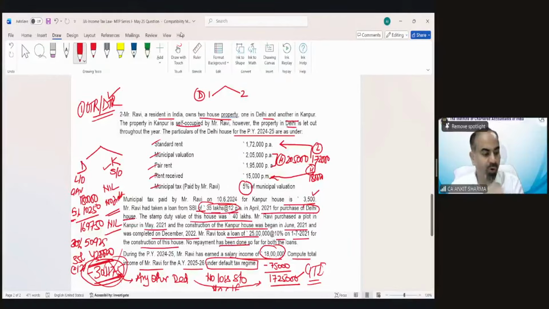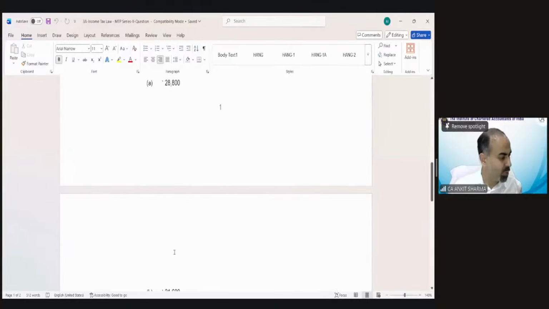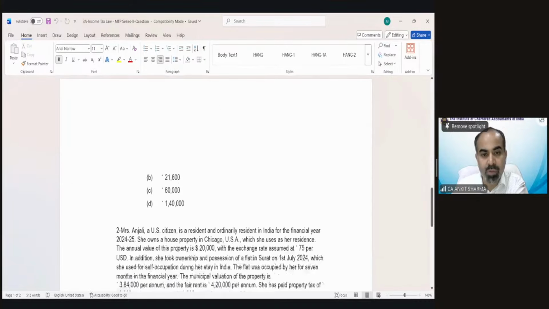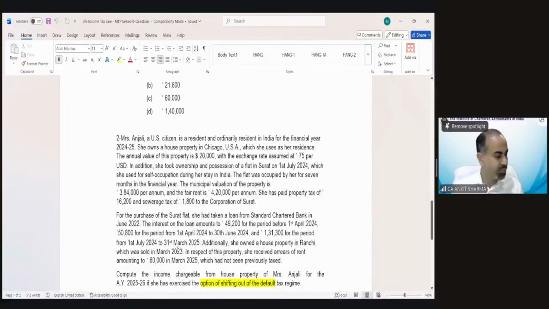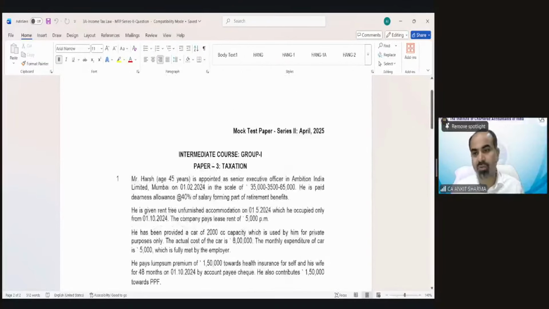So now moving on to MTP2. If there is any query, students, please let me know. In case of MTP2, we have question number 2 for the purpose of solution.